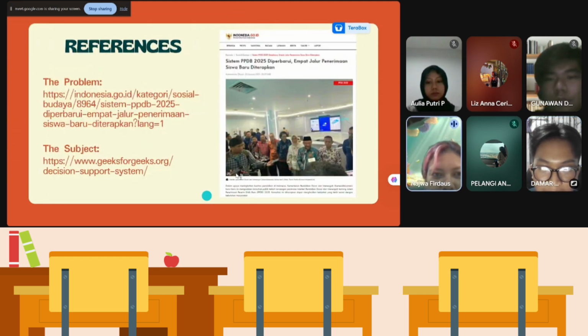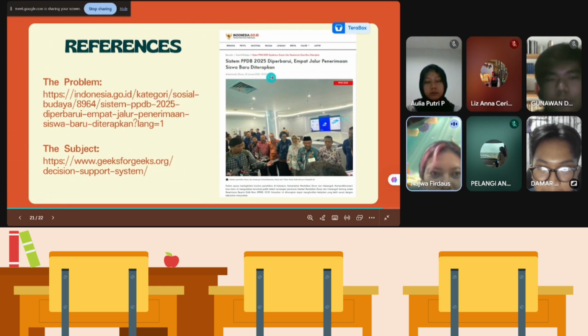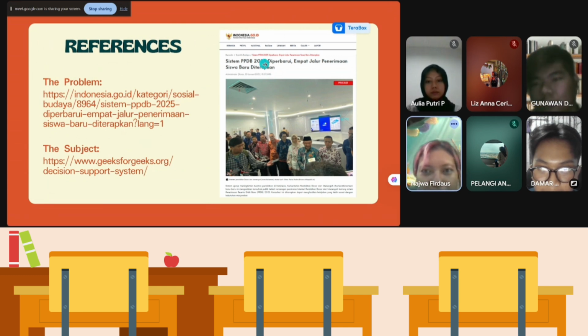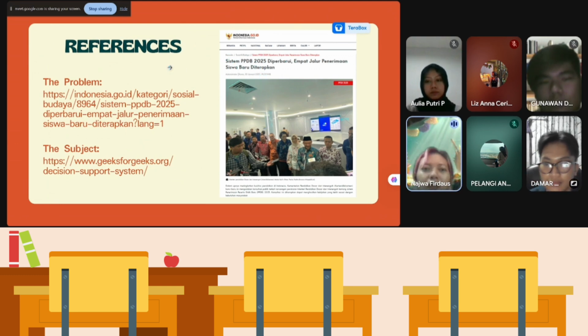And this is the reference we are using from the presentation. The problem is from indonesia.go.id. The headline is Sistem PPDB 2025 diperbarui, 4 jalur penerimaan siswa baru diterapkan. And the material we get from jigs4jigs.org about decision support system.